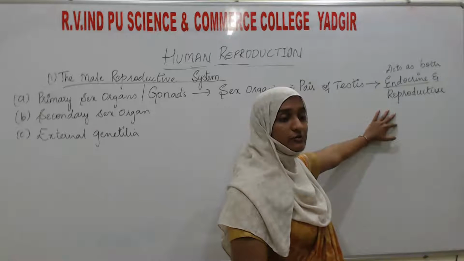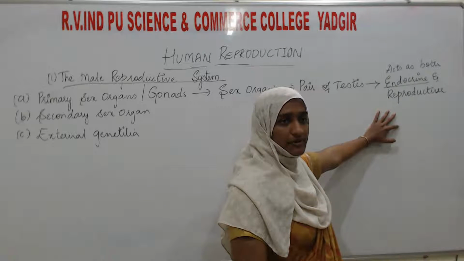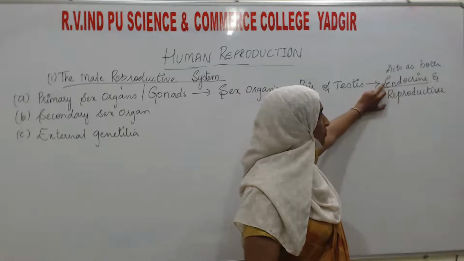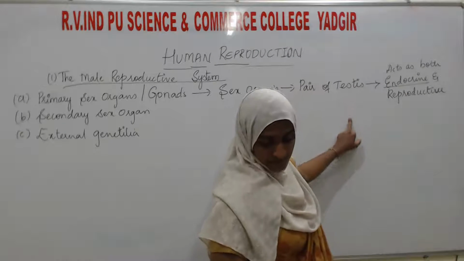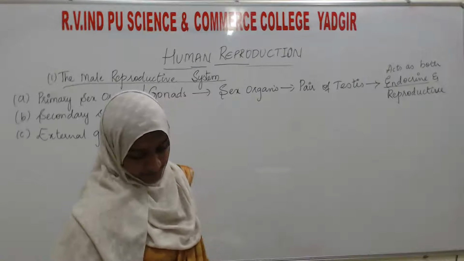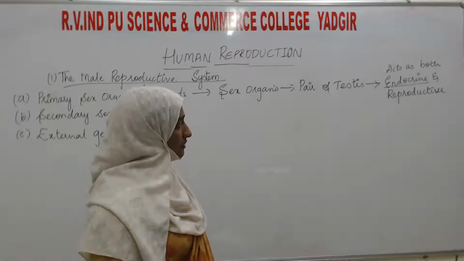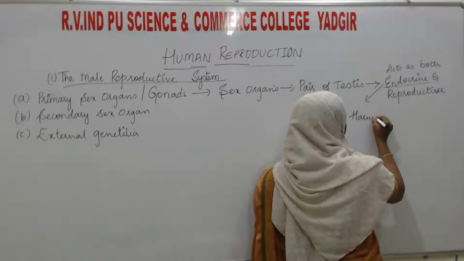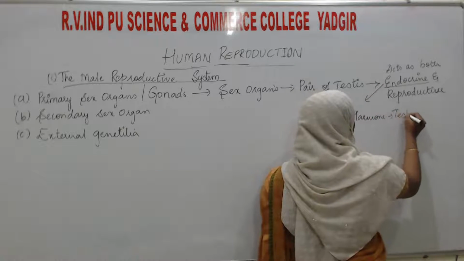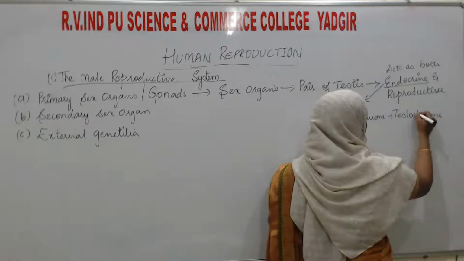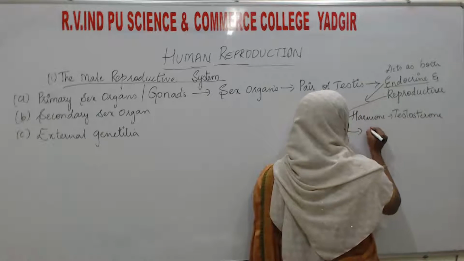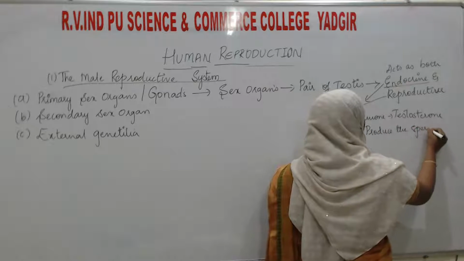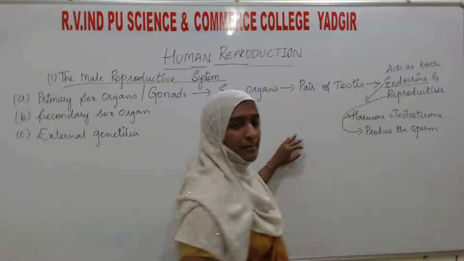Reproductive means they produce the sperms, that is the male gamete, which is essential for reproduction. These are the two functions of the testis. The endocrine function secretes the hormone testosterone, and the reproductive function produces the sperms.